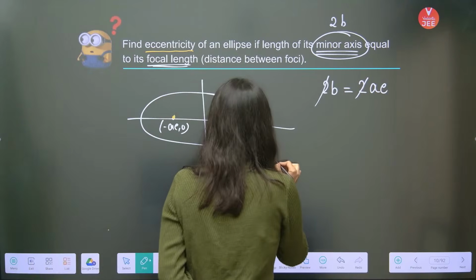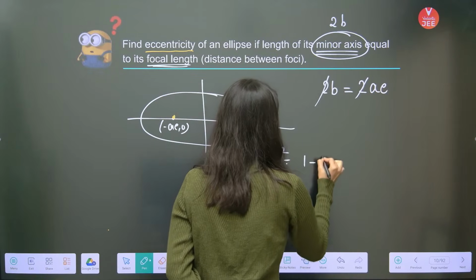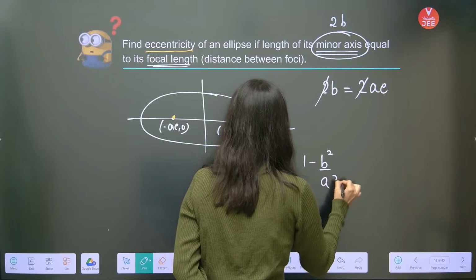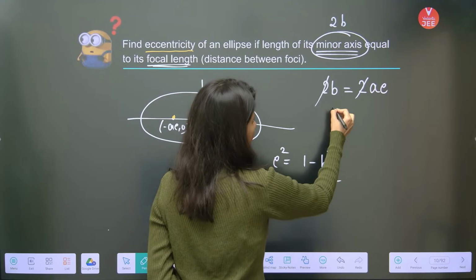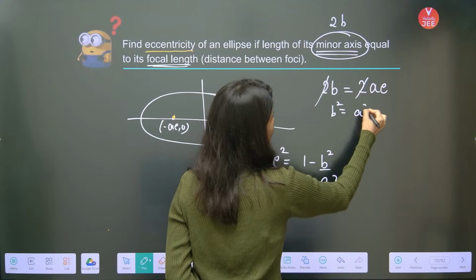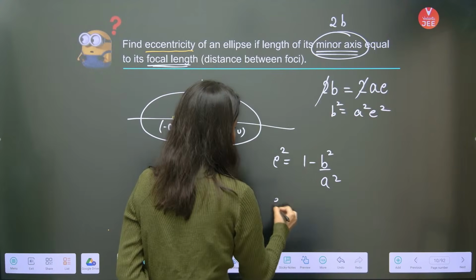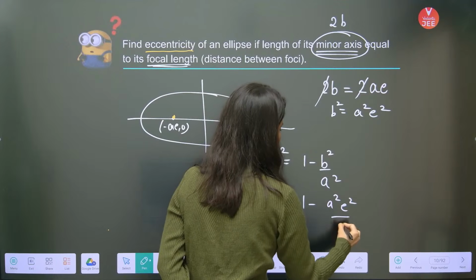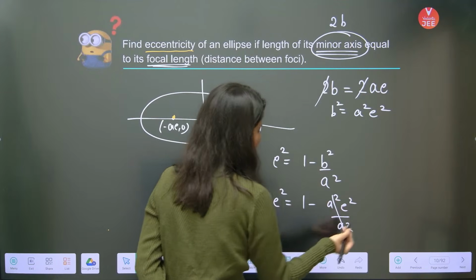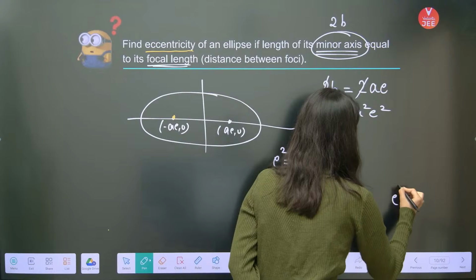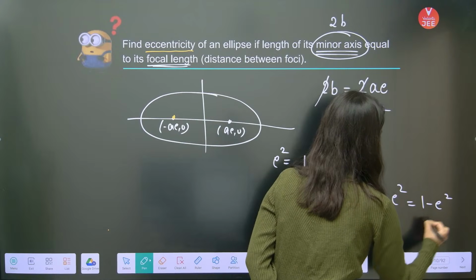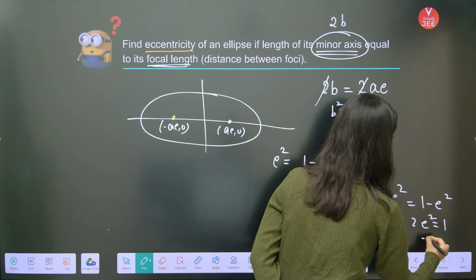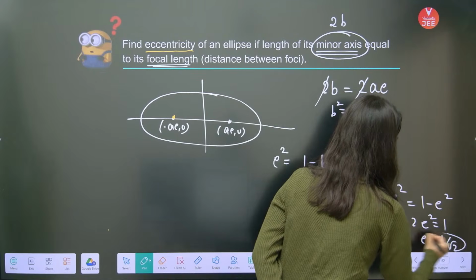So clearly e square is 1 minus B square by A square. This is your formula, right? So again, B square is equal to A square e square. Can I just replace B square by A square e square upon A square? So clearly A square cancels. So e square is equal to 1 minus e square. 2e square is equal to 1. Eccentricity is 1 by root 2.